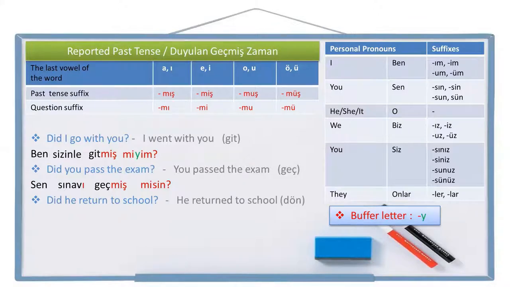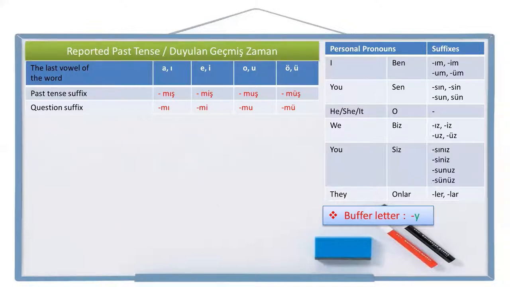Did he return to school? This is the positive question sentence. I want to write the positive sentence first. He returned to school. Return is dön in Turkish. Let's write person pronoun he first. O. School, okul. To school, okula. Return, dön. Returned, dönmüş. Now we are going to write the question suffix mü. There is no person pronoun suffix for the person pronoun o. So the sentence is o okula dönmüş mü? Did he return to school? O okula dönmüş mü? Let's continue with the plural ones.